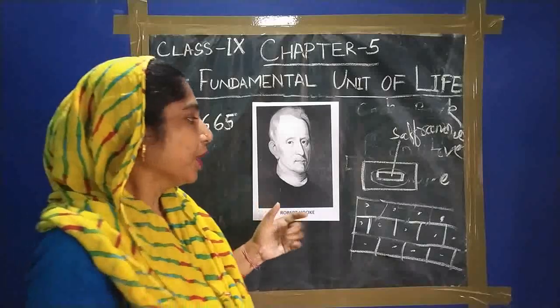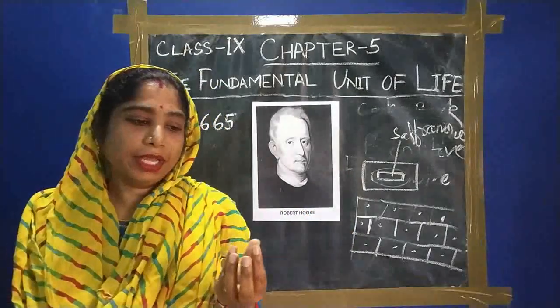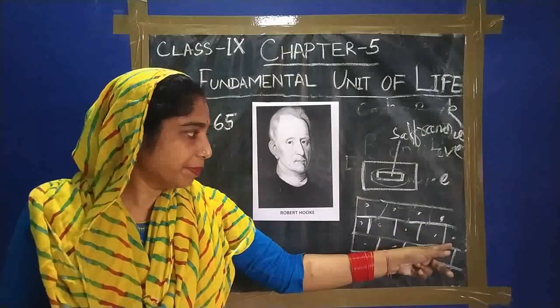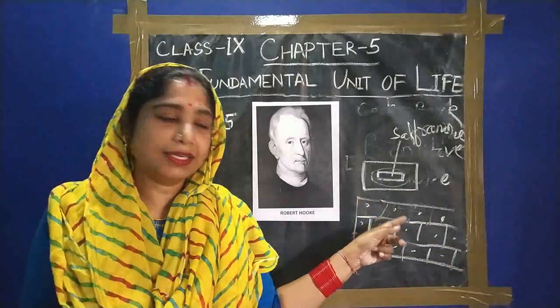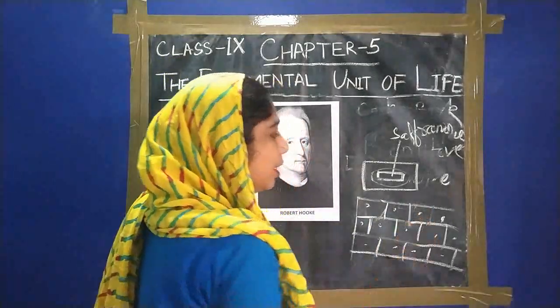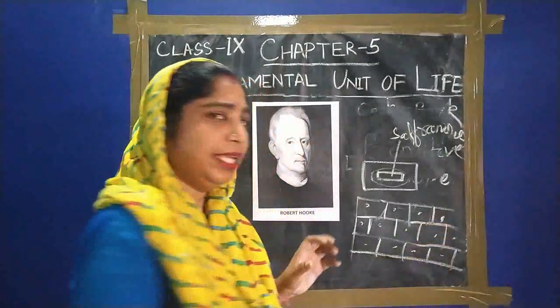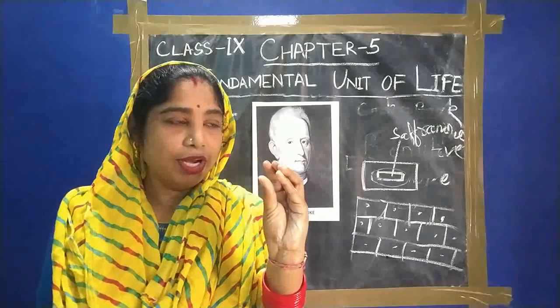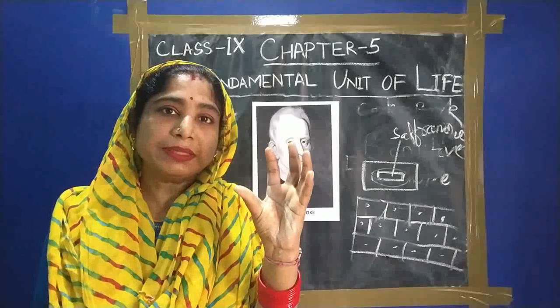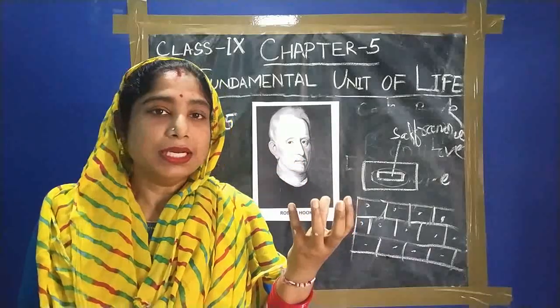Next, when you observe this picture, are all the cells similar or different? That is one question. If the size of the onion is small, what about the cell size? And if the onion is big, what about the size of the cells?